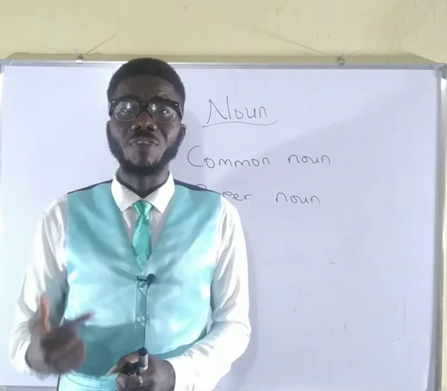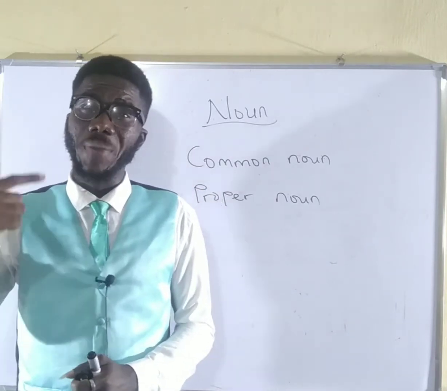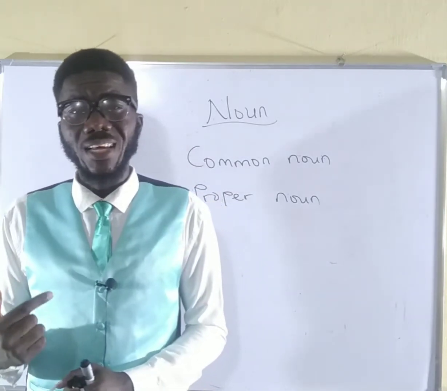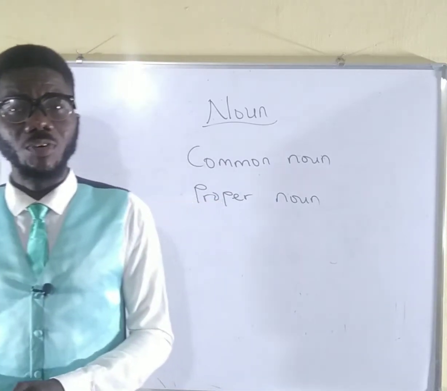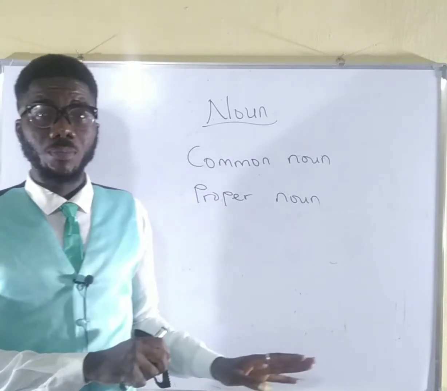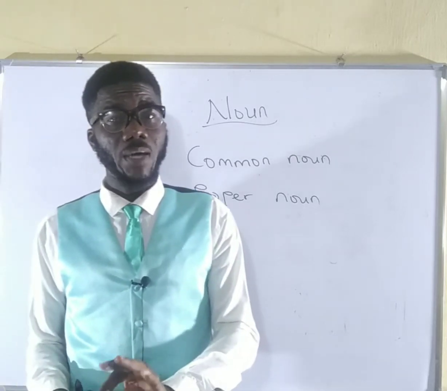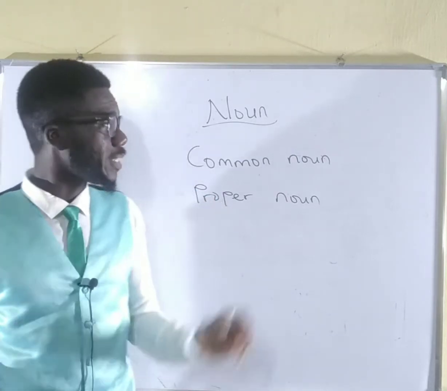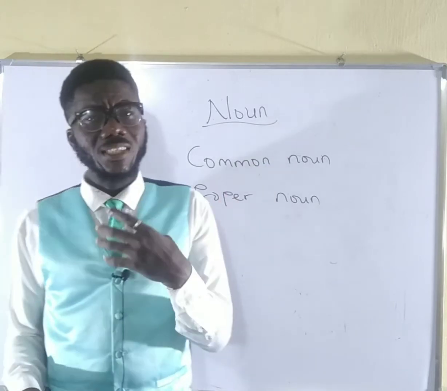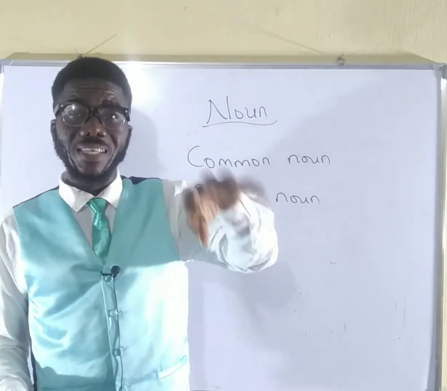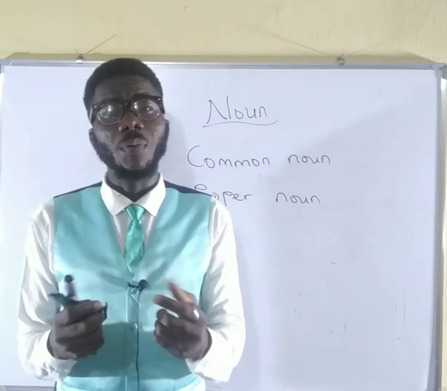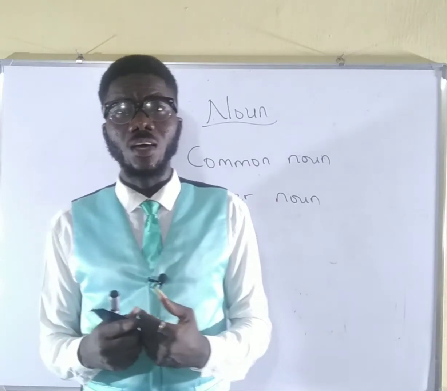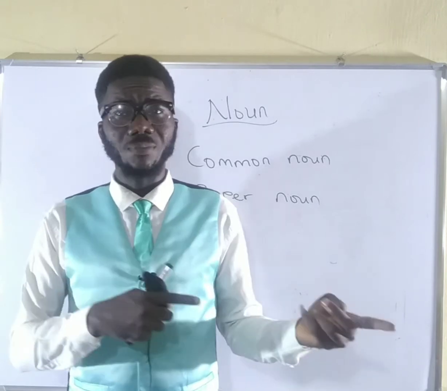The proper noun is defined as a name given to a particular person, as a particular name of a particular person or place or thing. Okay, let us take for instance a market, just like we talked about. A market is a place where buying and selling take place. Am I right? Now, that is for the common noun. But are there situations where you have a particular market going by a particular name? I don't know about where you are, but let me use my side for an instance. We hear about Bridgehead Market.